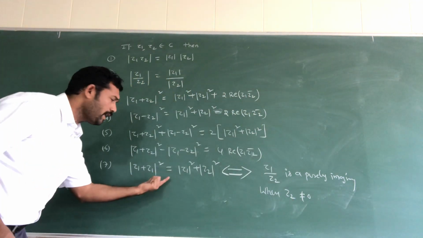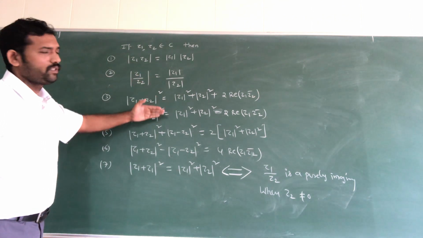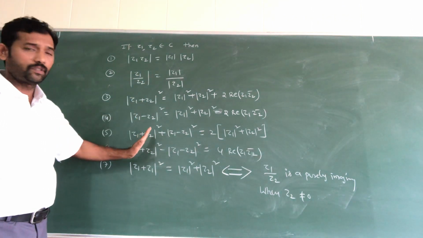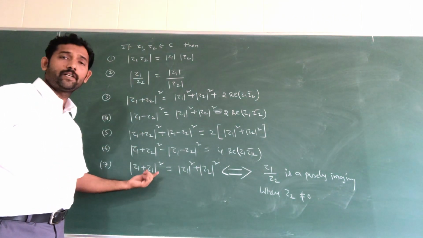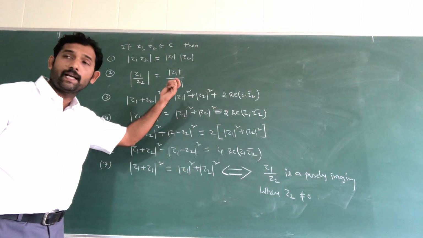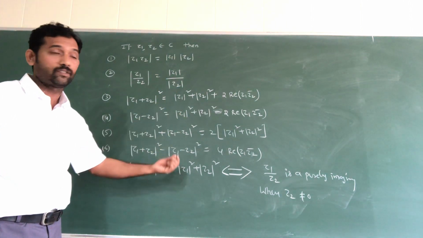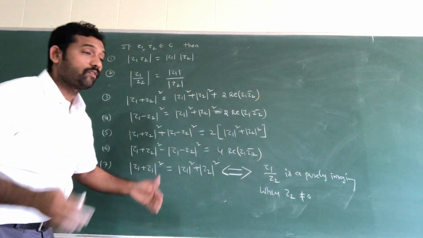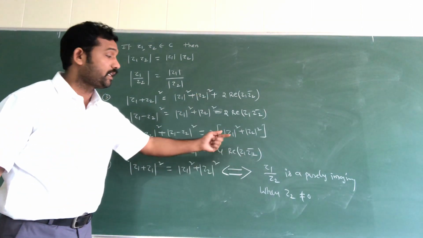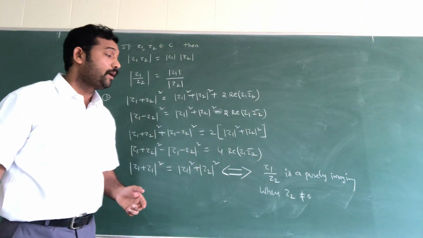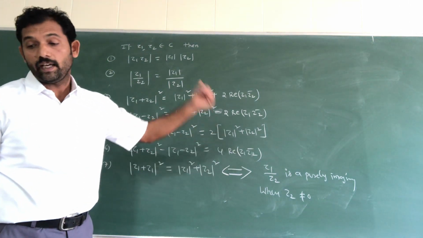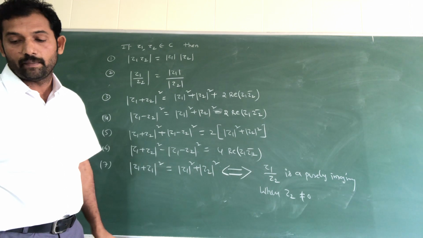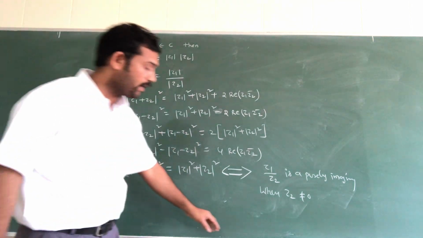These procedures are very simple. At that condition z1 by z2 is purely imaginary. On this we will do one example problem.